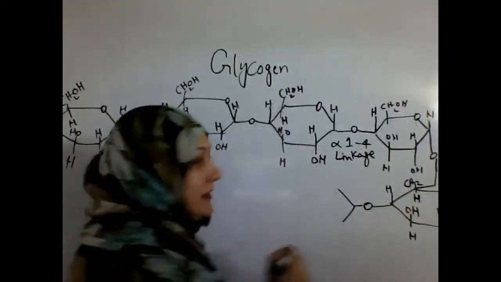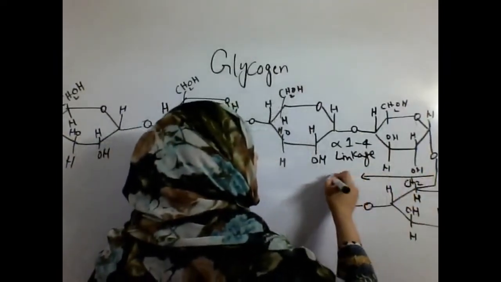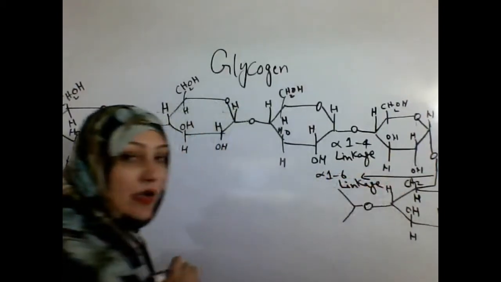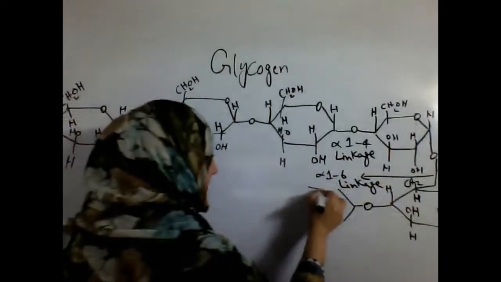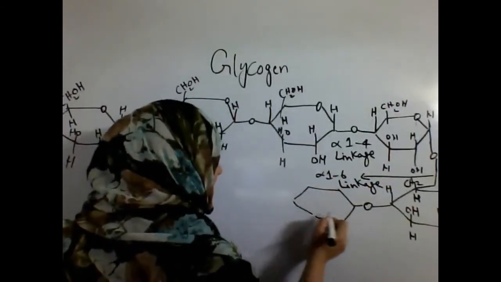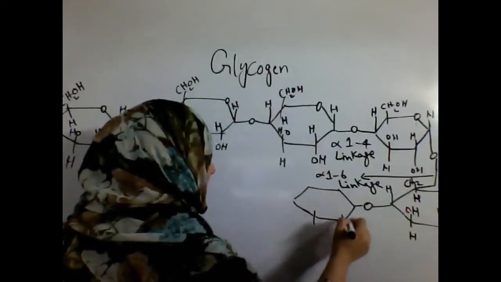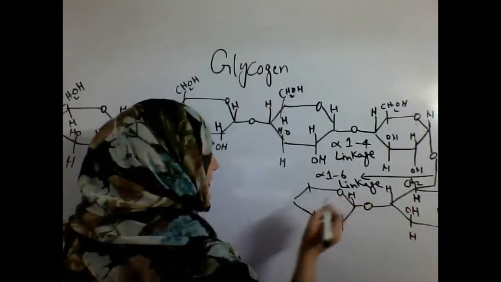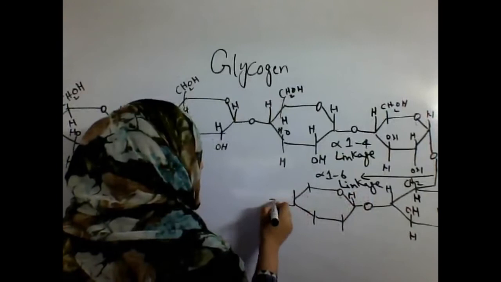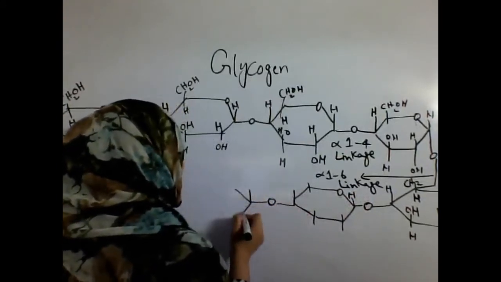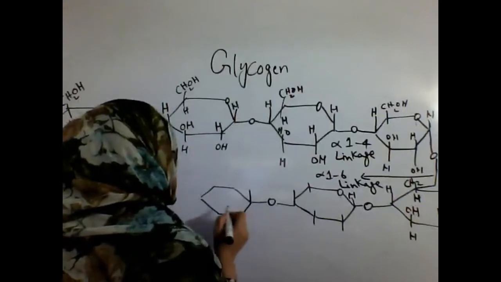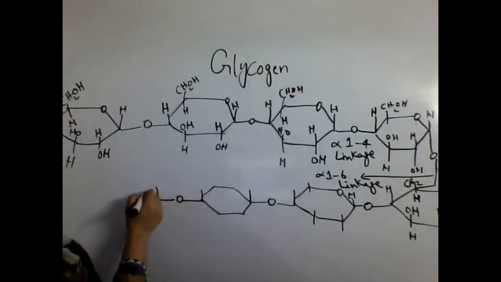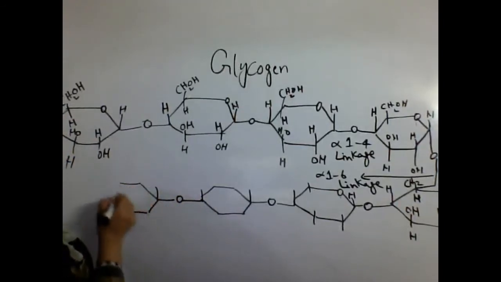This is the alpha 1,6 linkage of the branch chain. Similarly, with it another straight chain is attached in the similar manner.